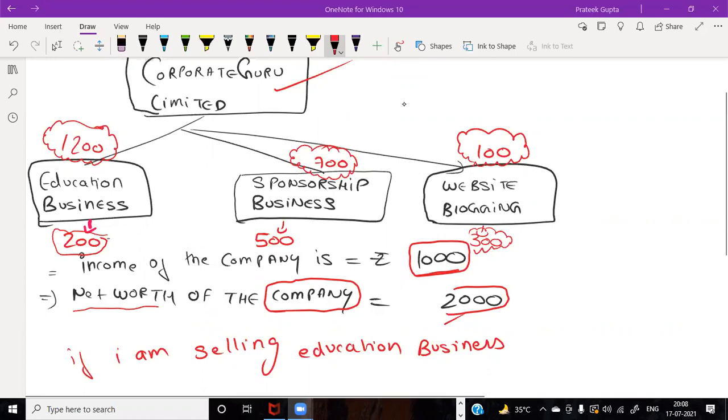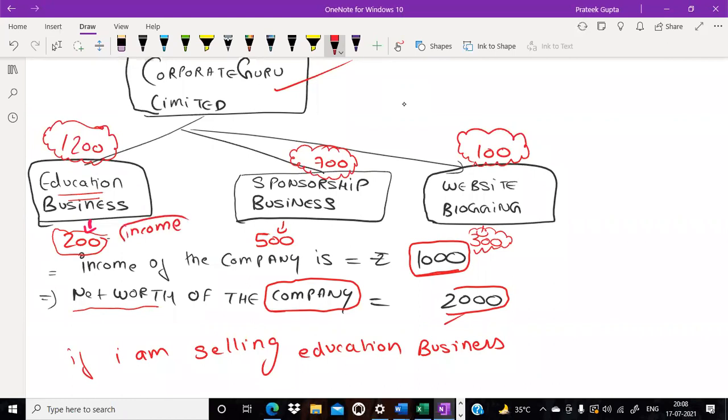Now, this is very important. The education business has income of exactly 200 rupees, which is exactly 20% of the total income. So, sir, if my income is exactly 20%, will I meet the criteria of income? Do let me know the answer in the chat box. The answer is no, you will not meet the criteria of income.